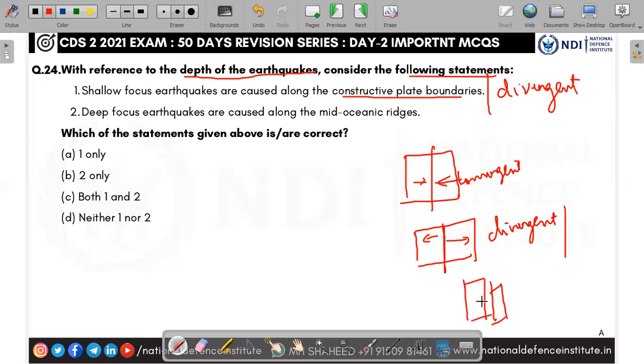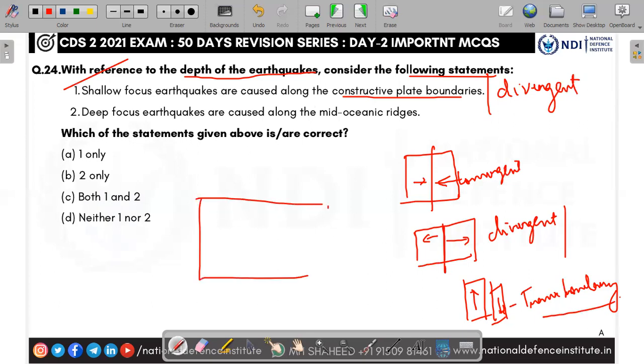When two plates slide along each other, like north and south, it is called a transform boundary. So these are the three types of plate movement. You see, the shallow focus earthquakes are caused along the constructive plate boundaries. Yes, the first statement is right.